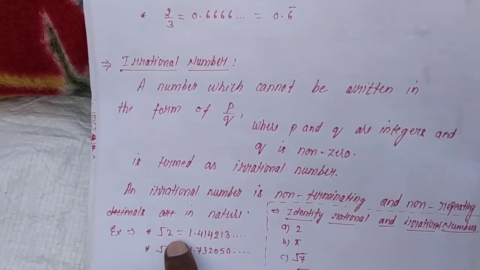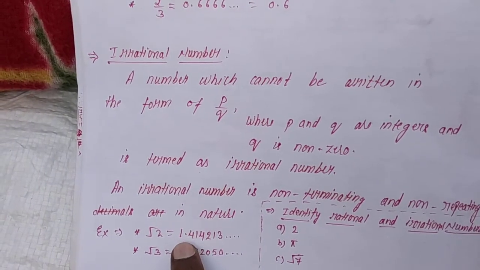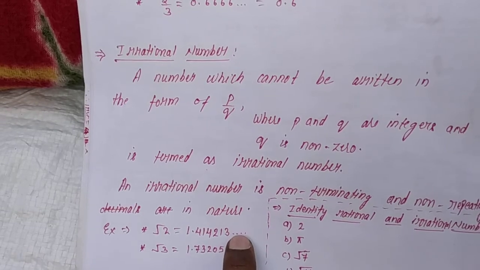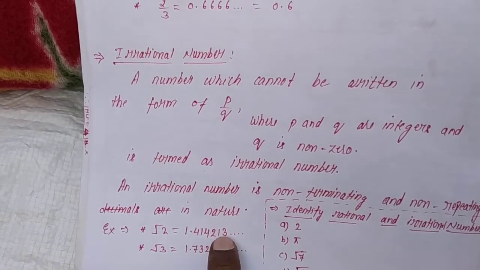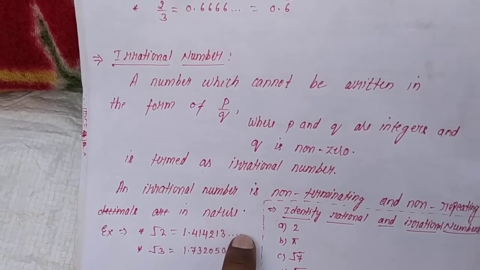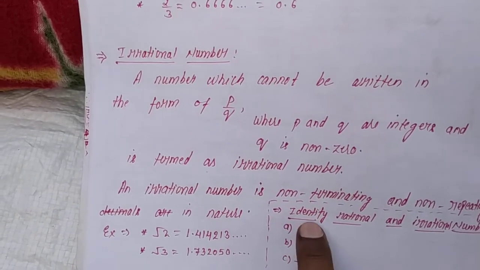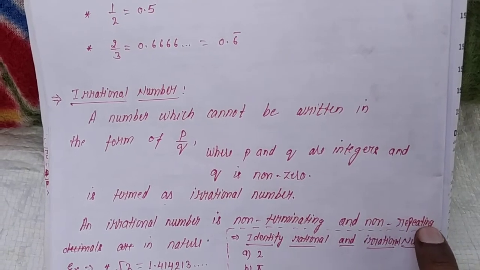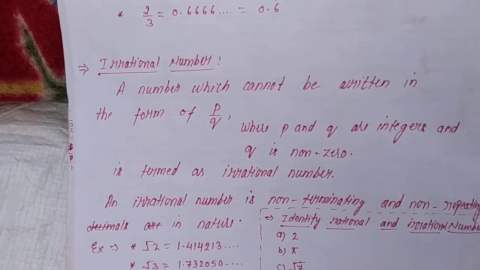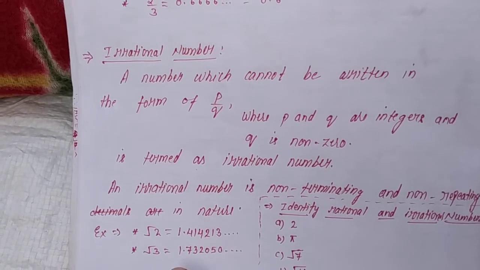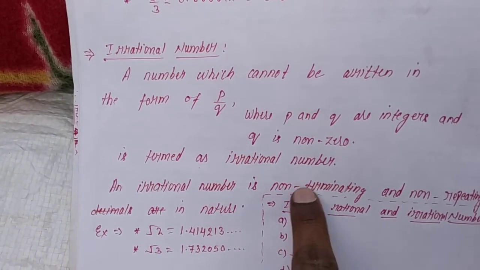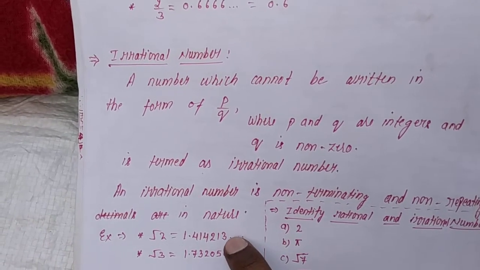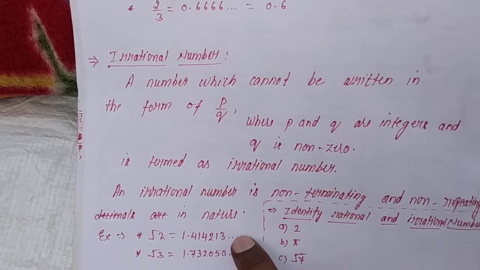See, under root 2, if we solve it, we are getting 1.414213, and after that also we will be getting some other number, not 3. We will be getting some other number. So it is clarifying this point, non-repeating. And it is non-terminating also. See, it keeps on going. Numbers will come after this also. That's why I have shown over here the dots.